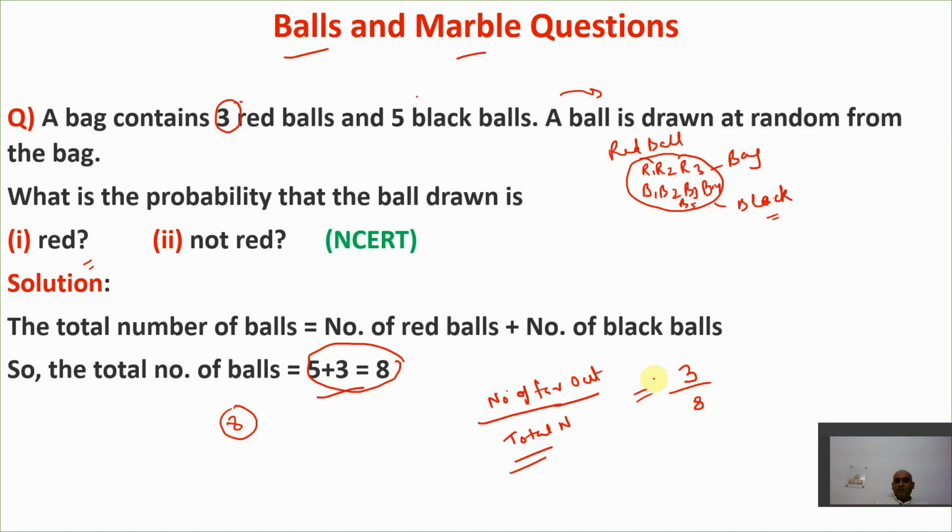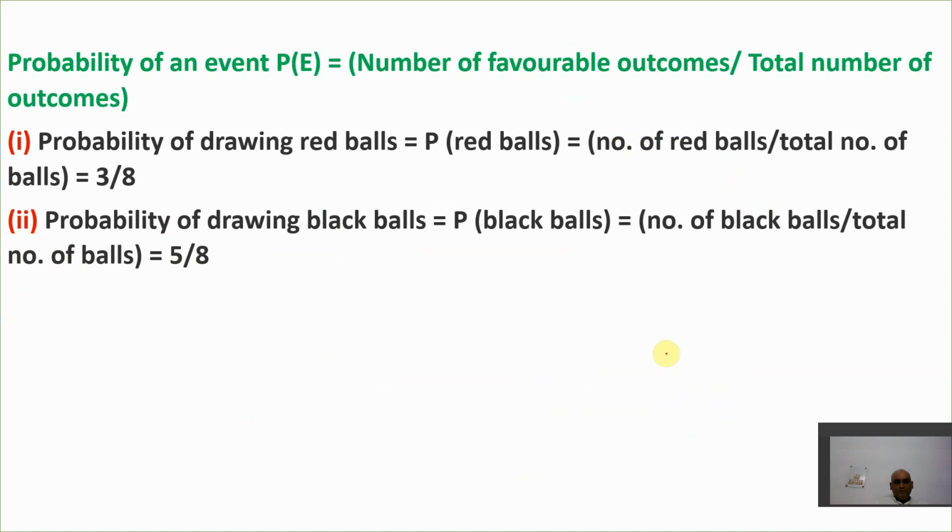So the favorable outcomes are 3, and the total number of outcomes is 8, which is the total number of balls we have. So this is the probability of getting a red ball, 3 by 8. I hope you get this point. I have explained this solution to you.